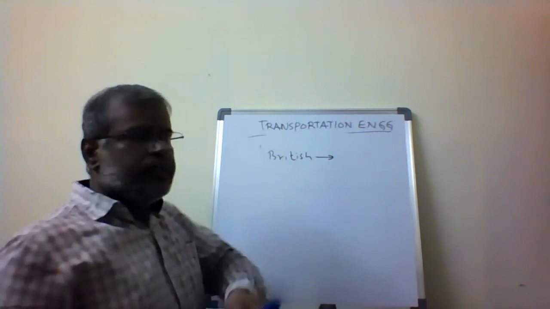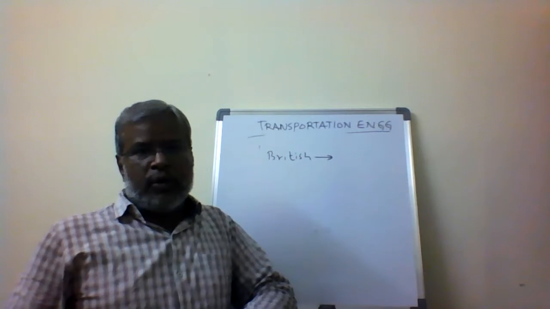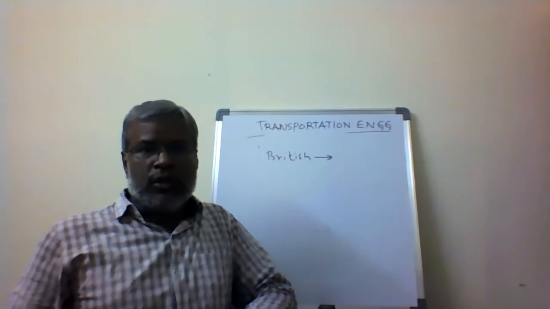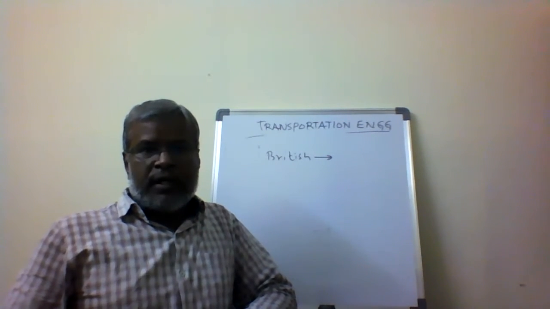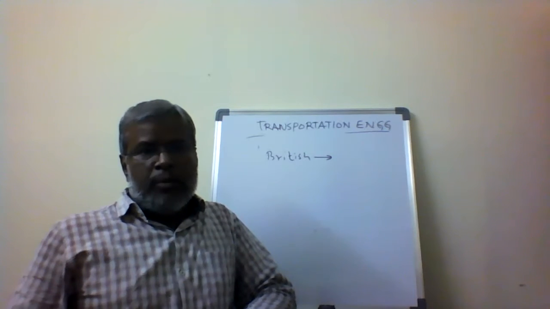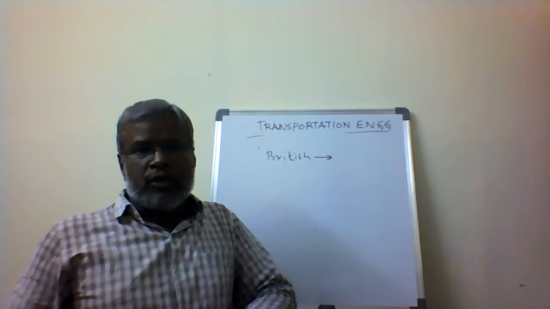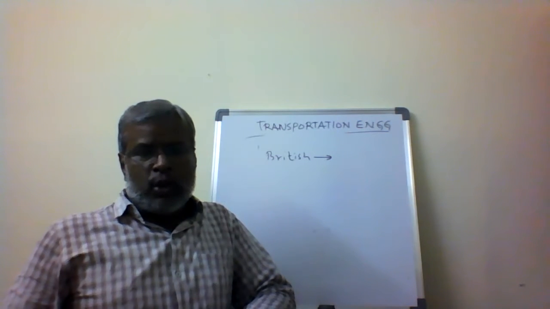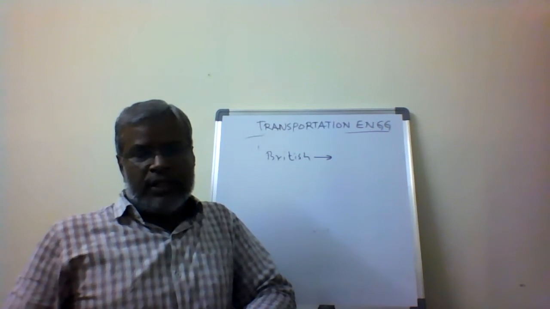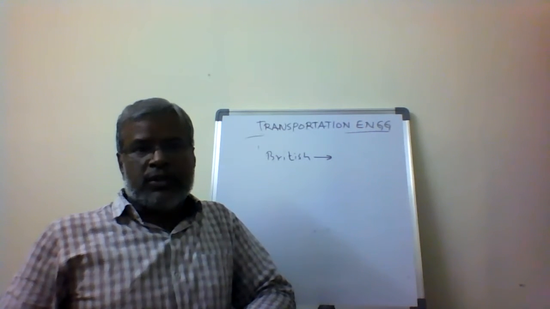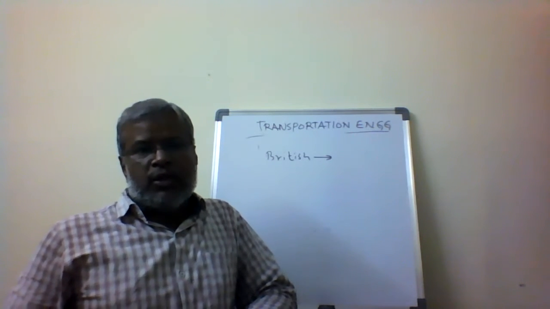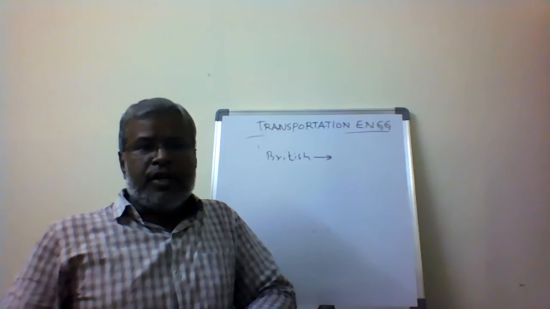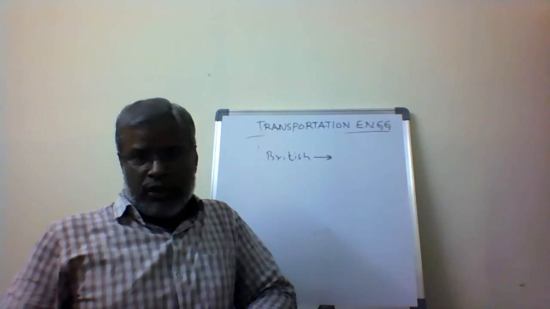In the British period, road development deteriorated and did not take place in a proper direction. Previously, the trunk roads were developed by the Mughals, and the Mauryan and Ashoka dynasties also constructed well-built roads in the form of trunk roads. Then the British came to India, and the roads deteriorated. There was no development in road construction.